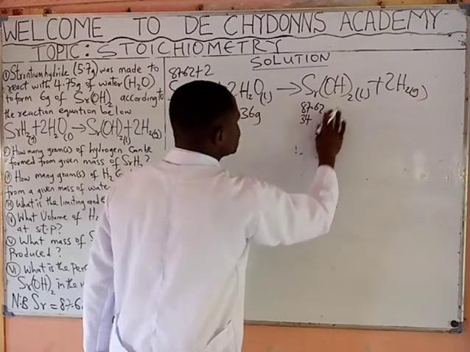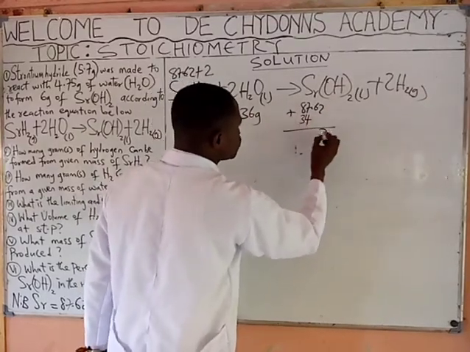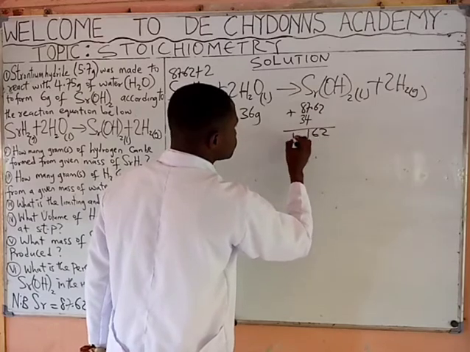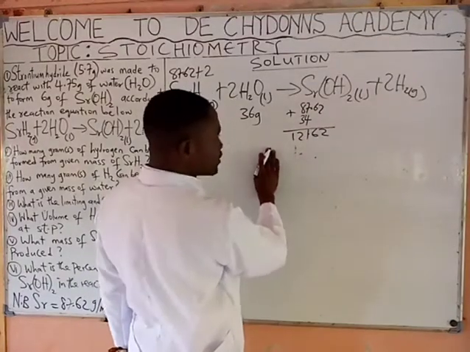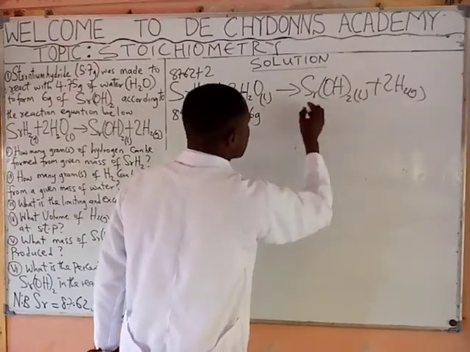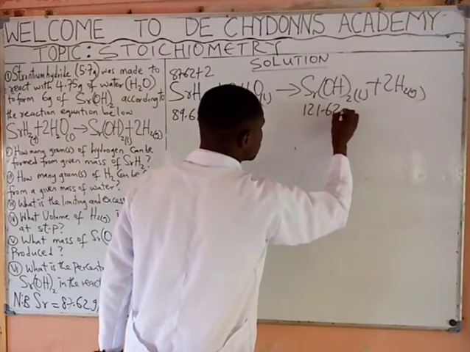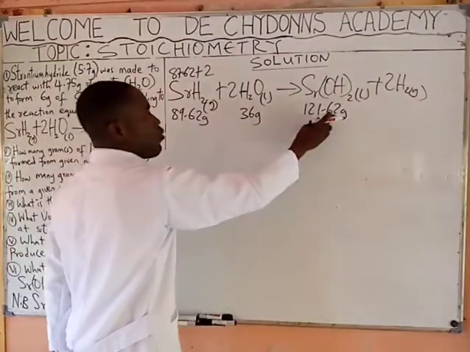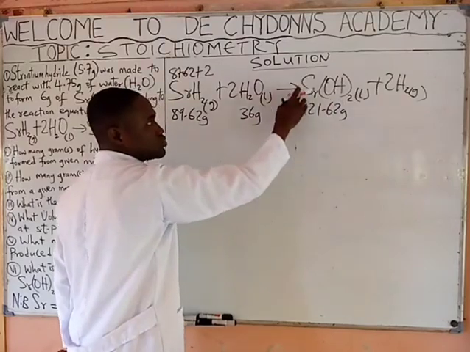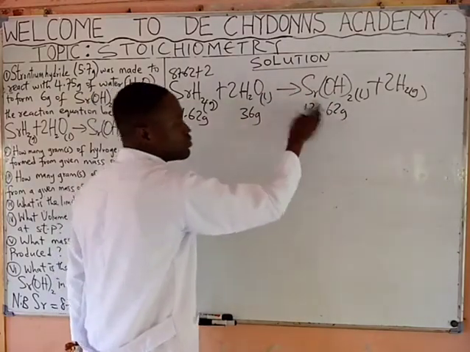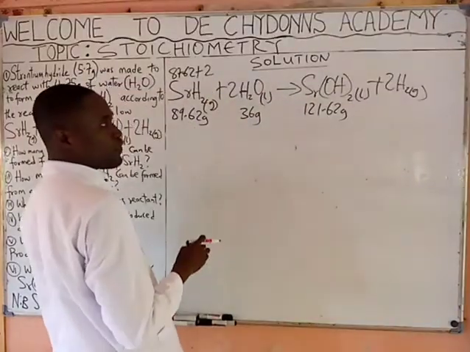So when you add this, it will be giving you 121.62. We write it 121.62 gram. Why we say gram is that when you times this one here, it will be giving you in gram. That is formula mass.